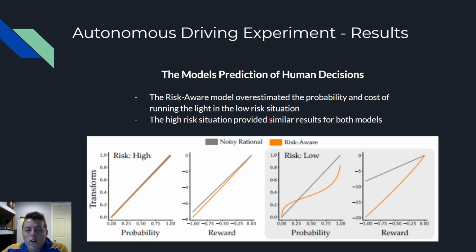Now let's take a look at the results. So here's how the models differed and how they performed. So the gray is noisily rational, and the orange is risk aware. So for the high risk situation, both of the models had about the same output. But what's interesting is in this risk low situation where humans acted suboptimally, the noisy rational model was still a straight linear function. However, the risk aware model overestimated the probability that humans would stop relative to the noisy rational model. And in turn, that was actually correct, as we'll see later on.